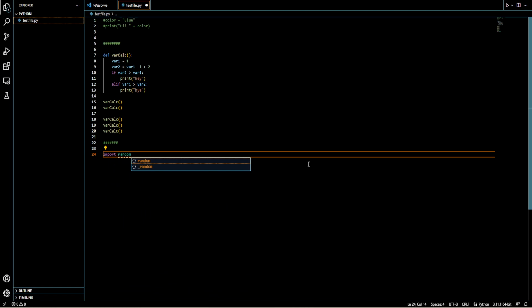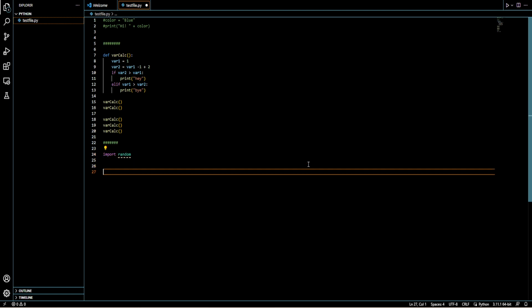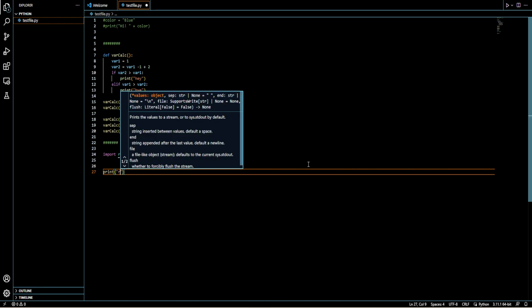I actually showed you that Visual Studio usually gives you a recommendation for an add-on for what language you're using. And I showed you that if you type IM, import will automatically come up. That's what import does. You can import packages which you've downloaded, so you can take them, put them in, and be useful with them. So if we type this here and we just do print